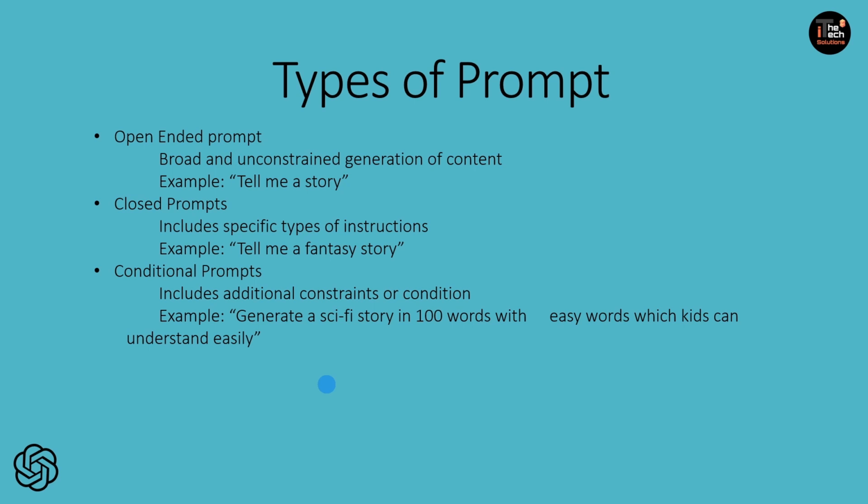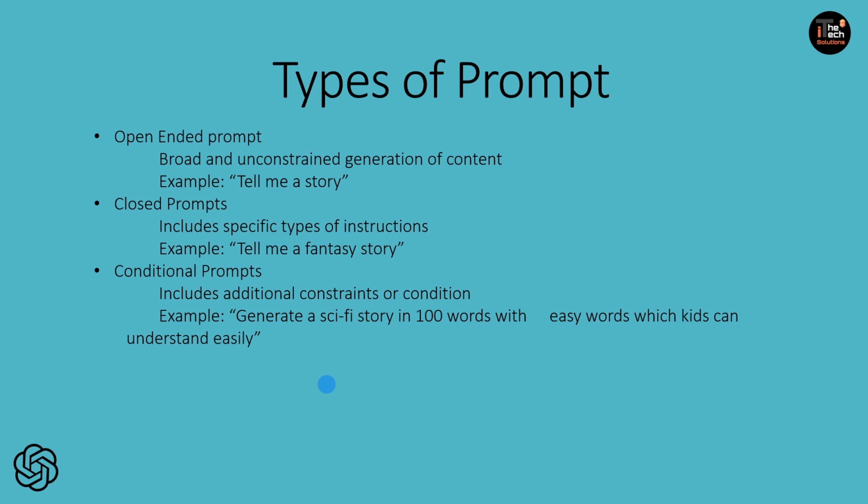Conditional prompts allow users to provide additional context, instruction or criteria based on which the model can generate the responses. These could include specific factors like the style, the tone, topic, or other attributes of the